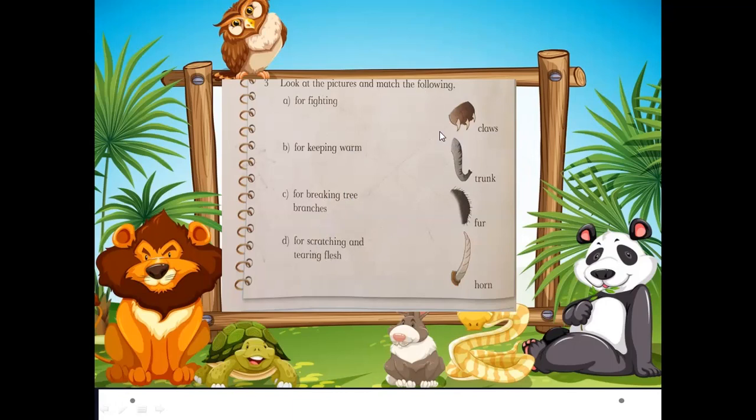So first of all, you should know the working of these pictures. So let's come with me. First of all, we will learn shortly about the function of these pictures. Then we will do the matching.